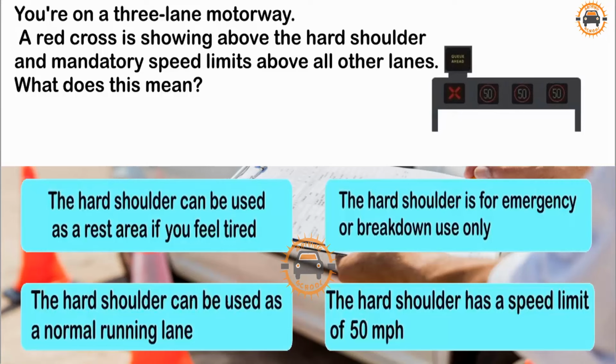The hard shoulder can be used as a normal running lane. The hard shoulder has a speed limit of 50 miles per hour. The hard shoulder is for emergency or breakdown use only.